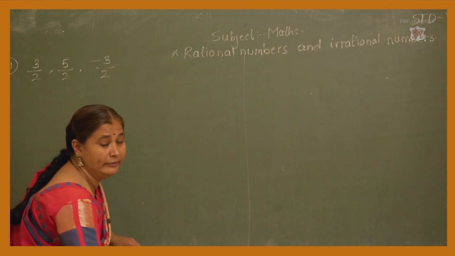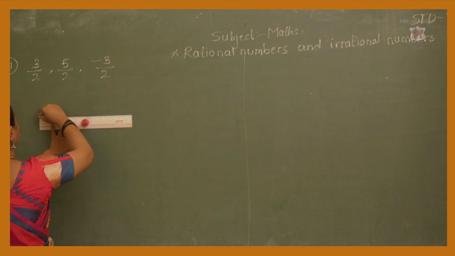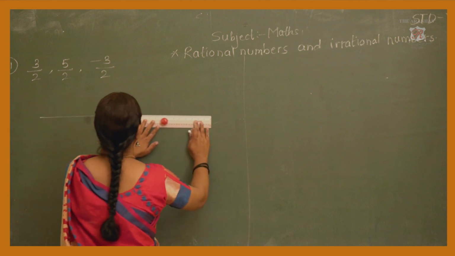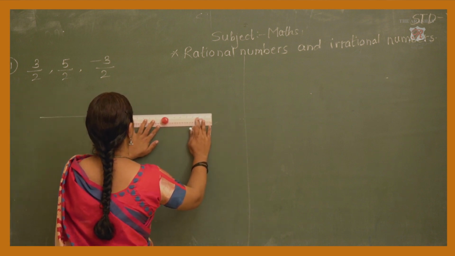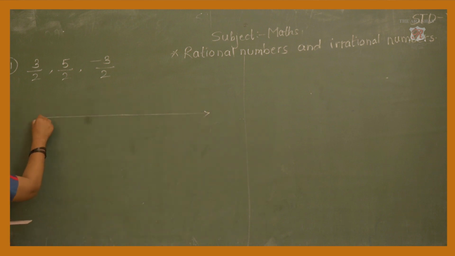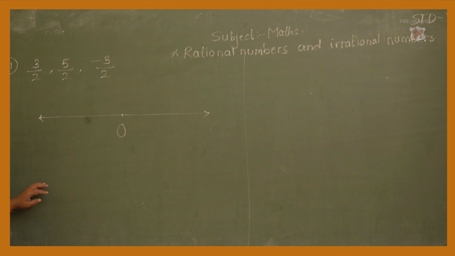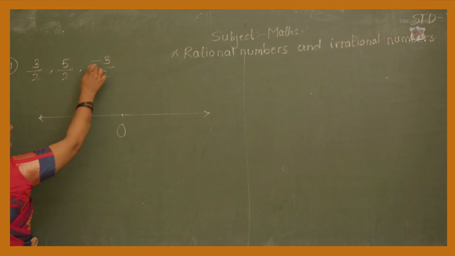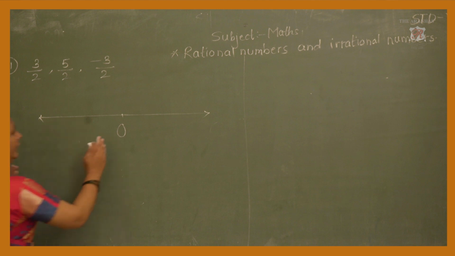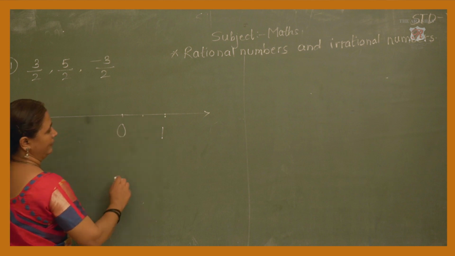For each and every example we have to take a different number line. Now see here, in the middle we are writing 0. And we have to represent 3 upon 2, 5 upon 2, minus 3 upon 2. So between 0 and 1, how many equal parts do we have to make? 2 equal parts, isn't it?